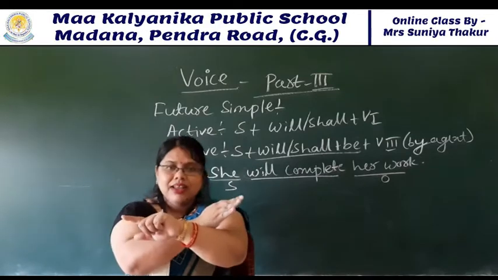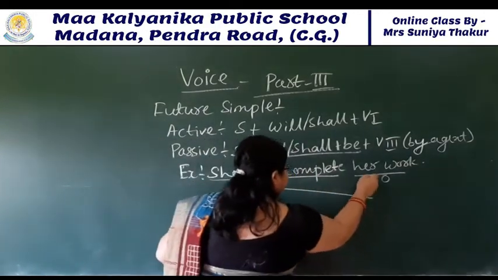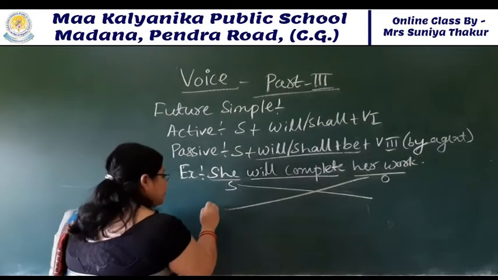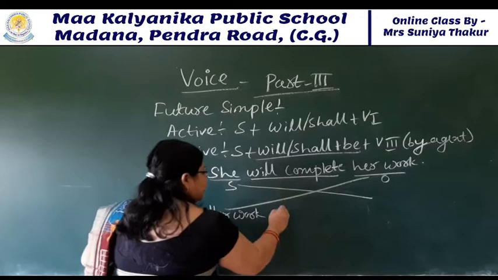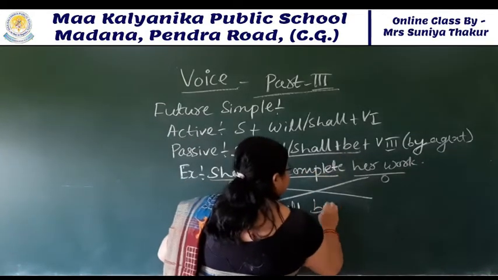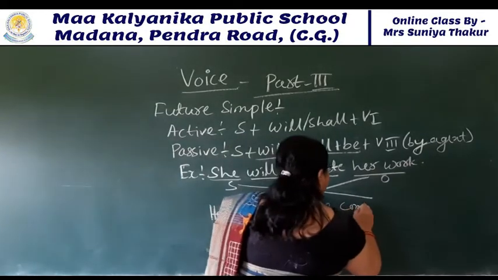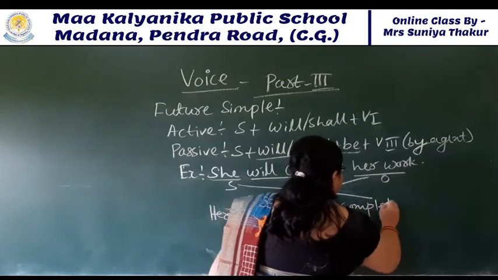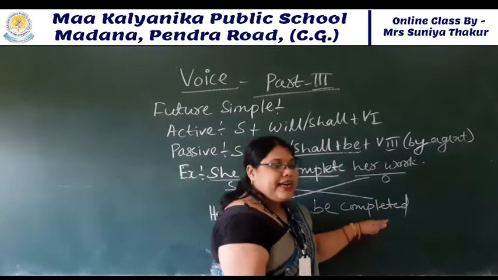Now put this method and put the structure. Subject will go to the object place. Object will come here. What is the object here? Her work. Okay. Will. What will come? This structure, be and complete's third form, completed. Her work will be completed by agent.